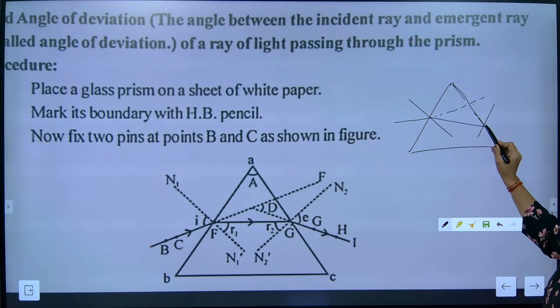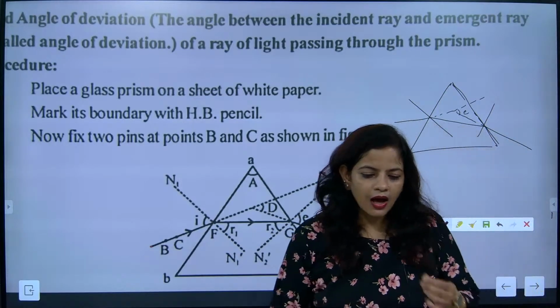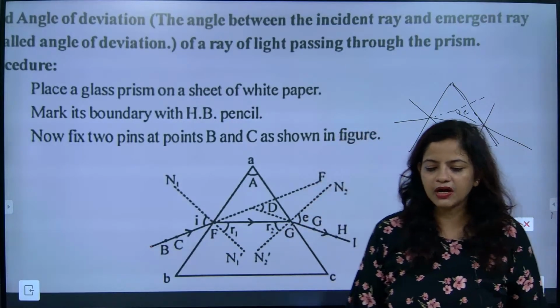After that, it again goes away from the normal. So this is exactly going here. It is called the emergent angle. Okay. Now this is just the beginning part we are studying.